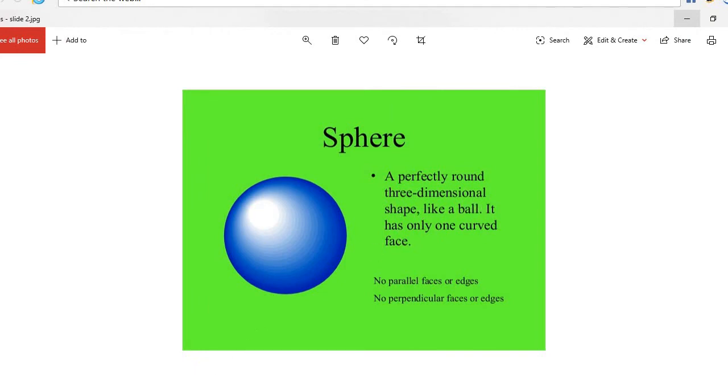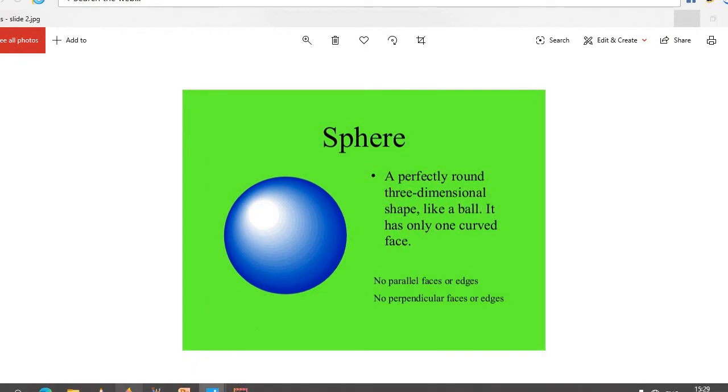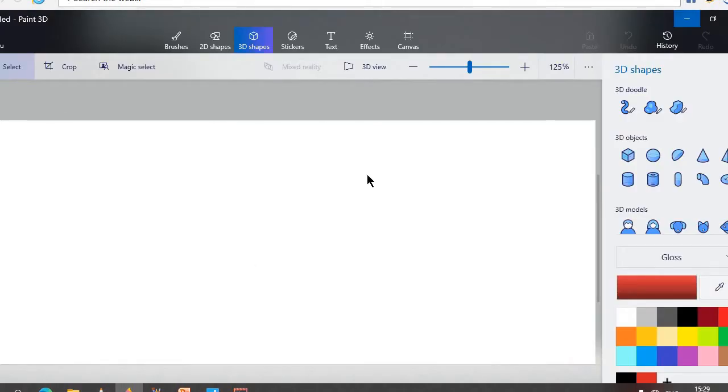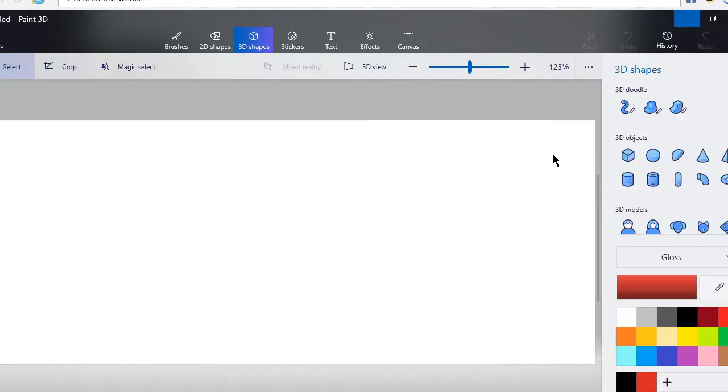How? See this one time. I would like to show you how it is a three-dimensional shape. Let me draw this. It will be drawn here in a few seconds.